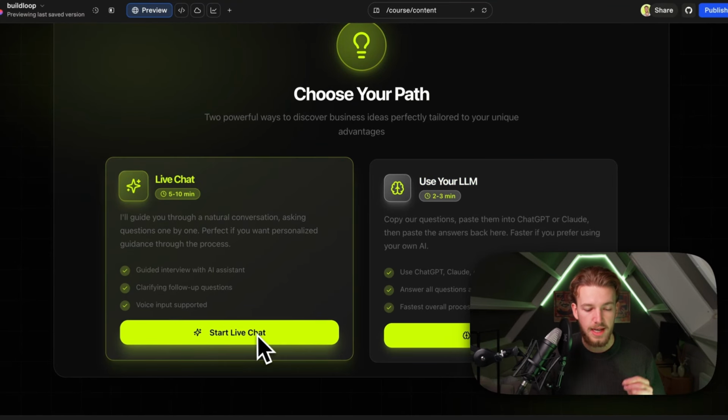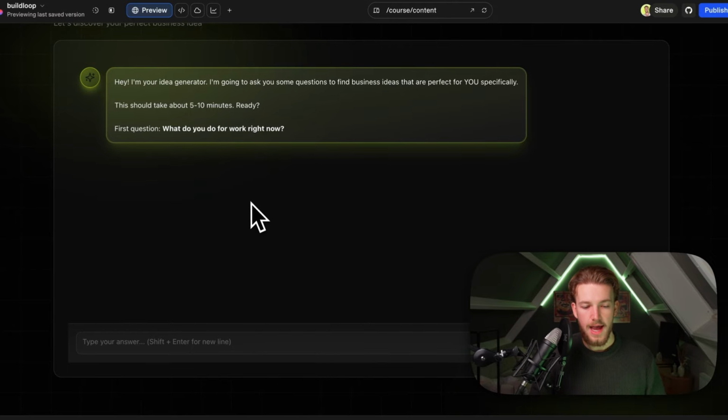So if we choose the live chat, it opens up this chat, and it will now start asking you questions about what you do, who you are, what you enjoy doing, what your skill set is, and everything it needs to understand about you as a person. Based on this, it will do research, it will do web scraping, and it will come up with ideas that really hit the sweet spot for you as a person. I will not demo this right now because there is more.